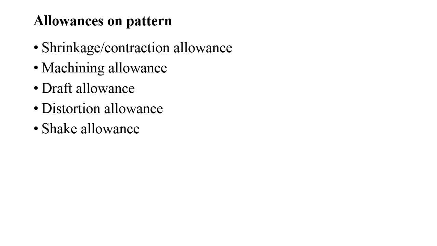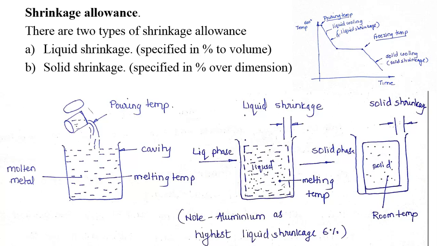Let us see different allowances on a pattern. So there are shrinkage or contraction allowance, then machining allowance, draft allowance, distortion allowance, and shake allowance. Let us see them one by one. Shrinkage allowance is also called a contraction allowance.